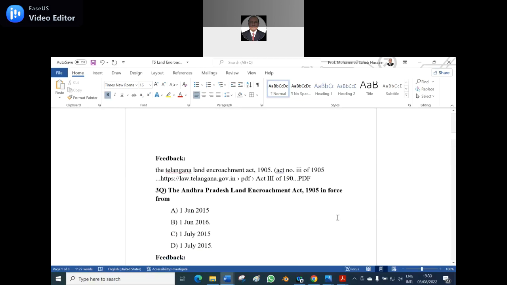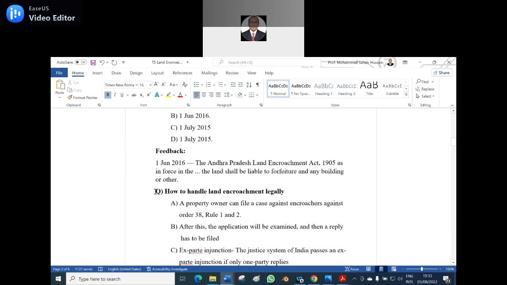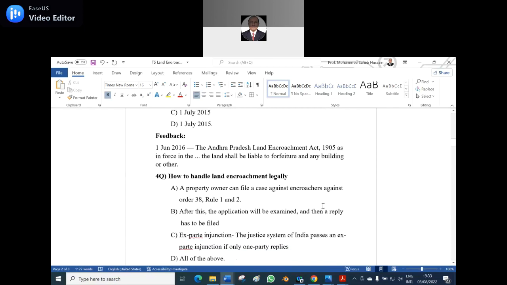Then the next question is the fourth question. How to handle land encroachment legally? Here I have given the options. A, a property owner can file a case against the encroacher under Order 38, Rule 1 and 2. B, after this, the application will be examined and then a reply has to be filed. C, ex parte injunction: the justice system of India passes an ex parte injunction if only one party replies. D, all of the above.